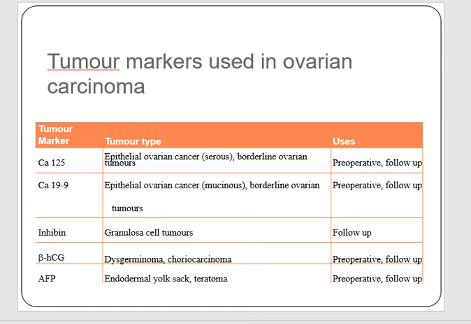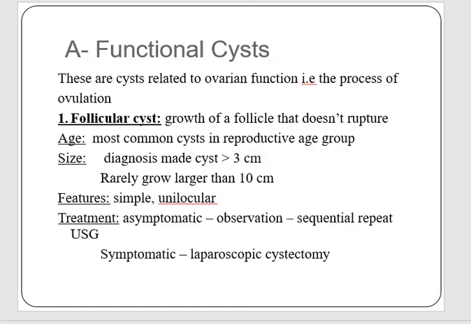And beta HCG is raised in dysgerminomas and choriocarcinoma. It is again used in the preoperative risk assessment and follow-up. Alpha fetoprotein is another ovarian tumor marker which is raised in endodermal sinus yolk sac tumors and teratomas, and is used in preoperative risk assessment as well as follow-up.